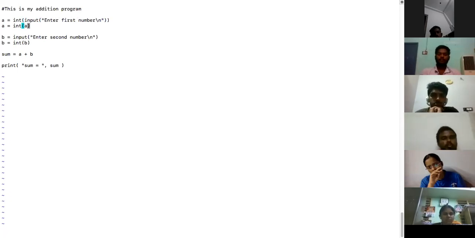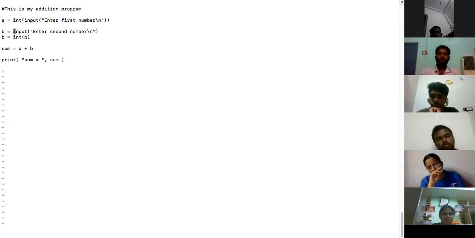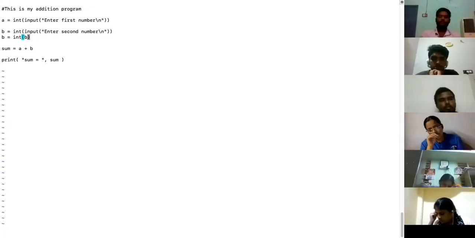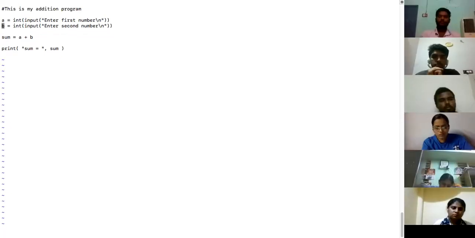Now see here, instead of writing it in two different steps, I will write it in one step. Input would be stored into A, and then that A is converted into int. Rather than doing that, here only I'll put an int. Instead of storing it somewhere, I will make it into one line so that I can remove this line. Similarly here, I can put this into an int function like this. Instead of two steps, I made it one step. Did you see this? And then I'm adding it, you'll get the same result.